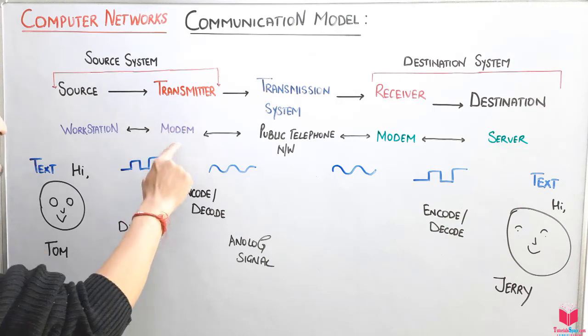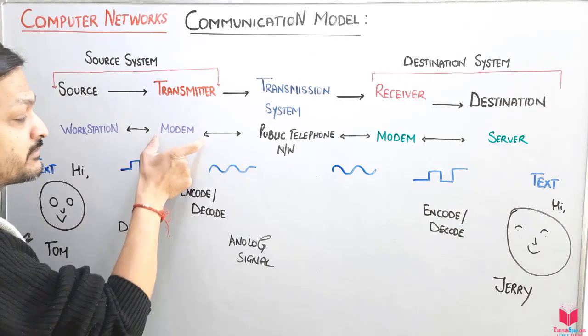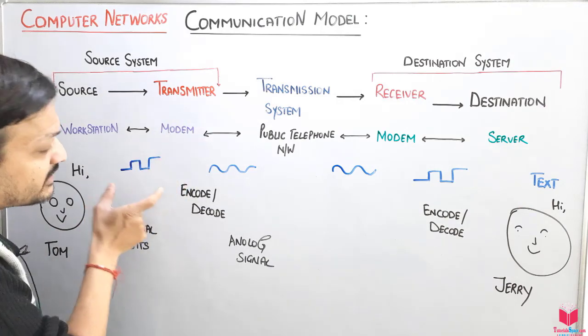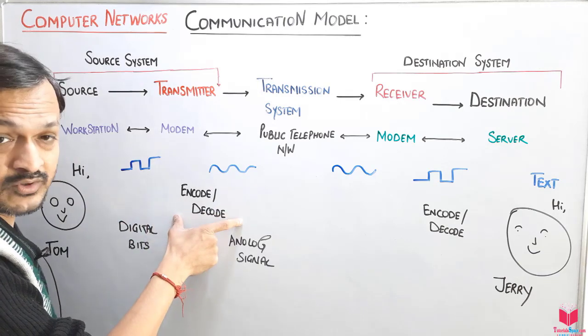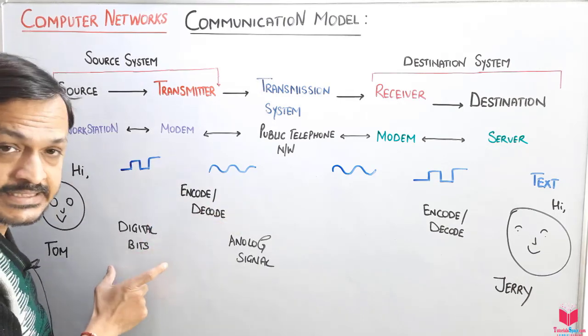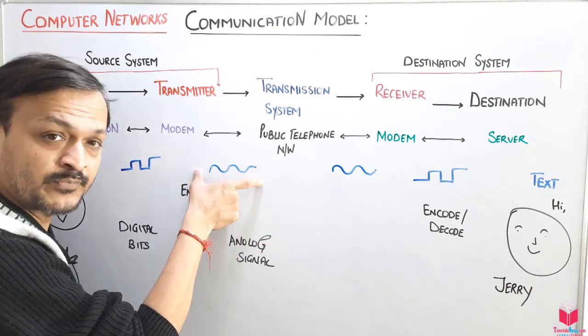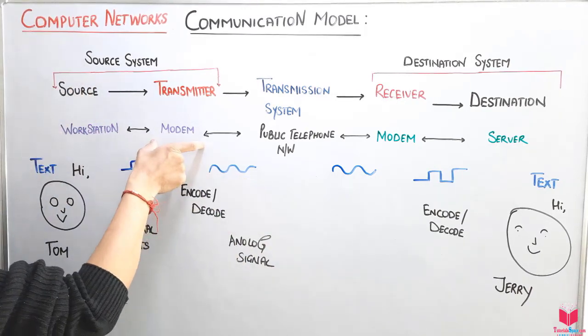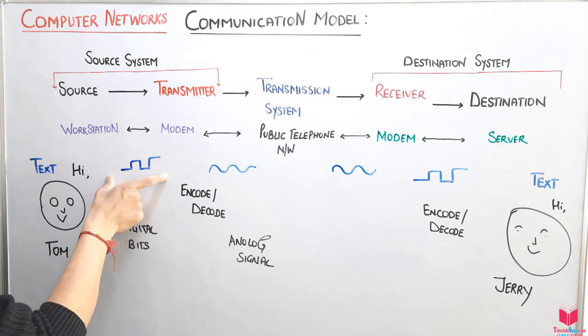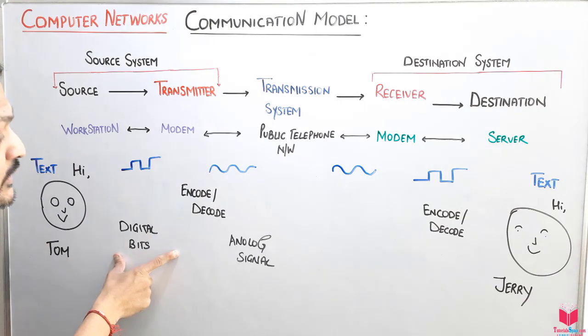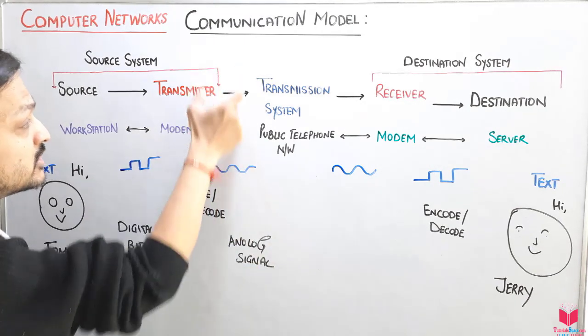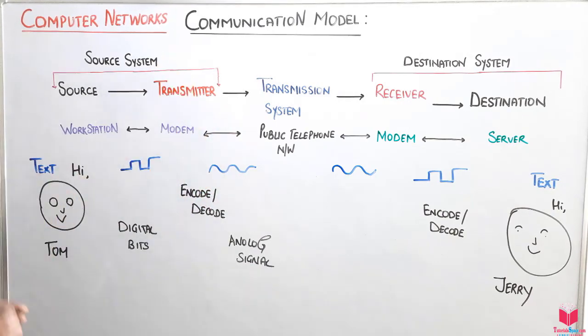The modem is a transmitter. What exactly does the modem do here? It encodes the data, converting these digital bits into an analog signal. This is the analog signal. So the modem helps here in converting the digital bits into the analog signal. Both of these together are called the source system.